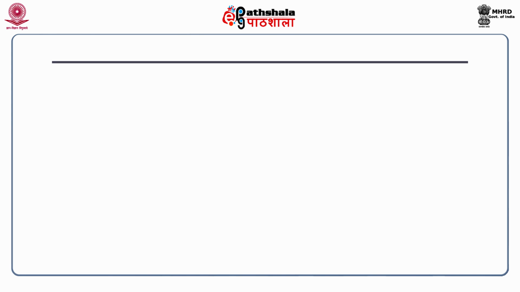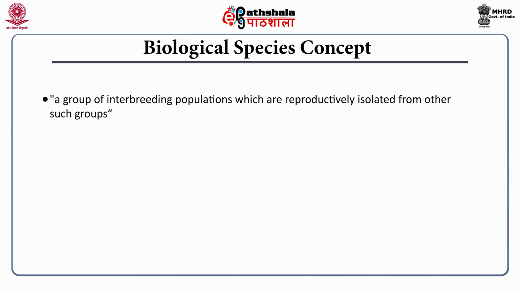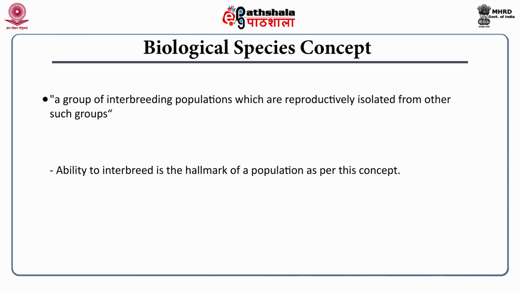The second concept, the biological species concept, used to be the main concept before the phylogenetic species concept was introduced, and is still popular among zoologists. Here the species is defined as a group of interbreeding populations which are reproductively isolated from other such groups. So reproductive isolation is the one defining feature of the species in the biological species concept. So the ability to interbreed is a hallmark of the population as per this concept.